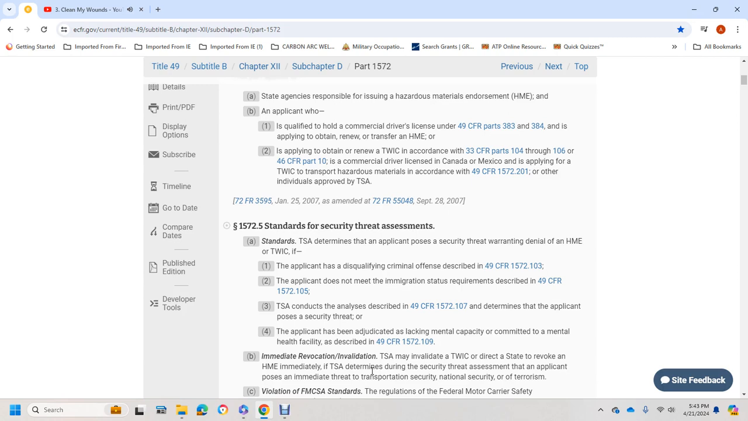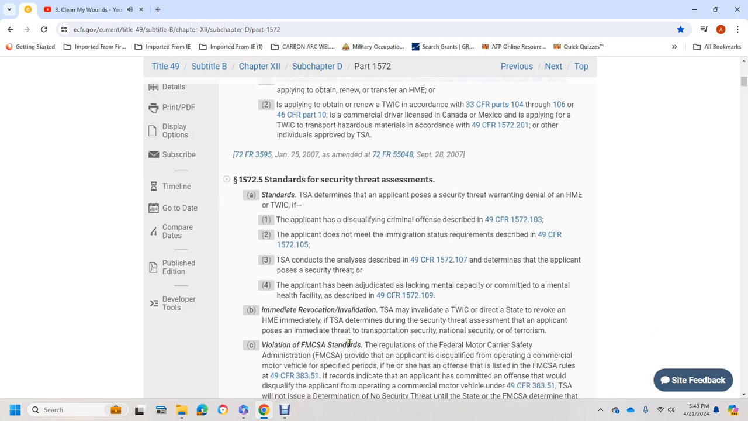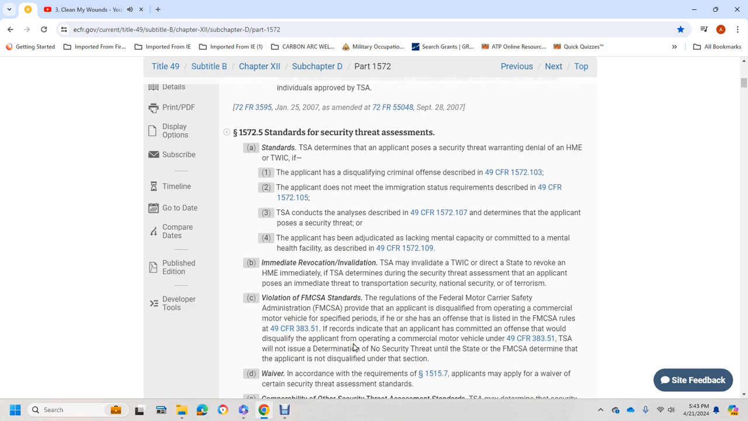The TSA will conduct the analysis described in Title 49 CFR 1572.107 to determine whether the applicant poses a security threat. B, the applicant has been adjudicated as lacking mental capacity or committed to a mental health facility as described in Title 49 CFR 1572.109. Immediate revocation and invalidation.